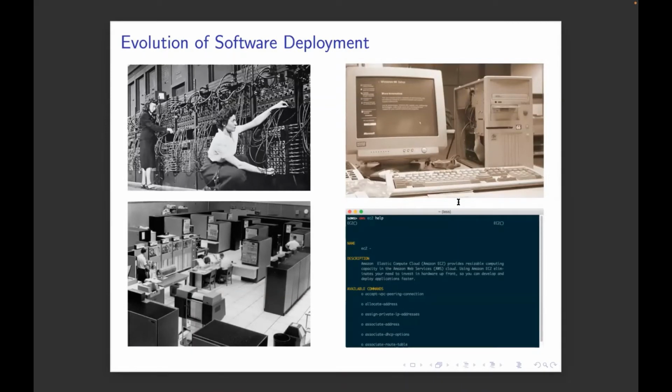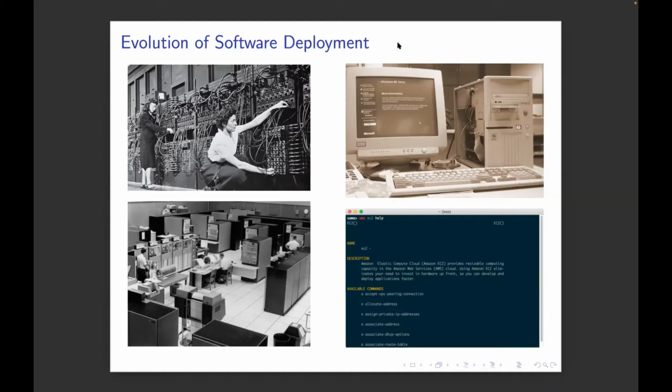Because how we put software onto systems has not only changed across systems, right? It's obviously changed across time, right? So back in the day, you'd have to physically program your computer with wires, right? A little bit later, there's magnetic tapes and punch cards in room-sized computers, back in maybe the 60s or 70s, like in the bottom left here. If you were alive in the 90s, you probably had a desktop that looked something like that on the upper right. And today you can even just order a computer in the cloud from your laptop, right?